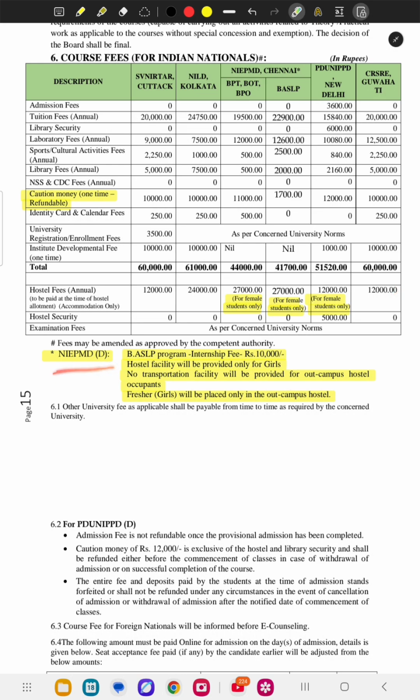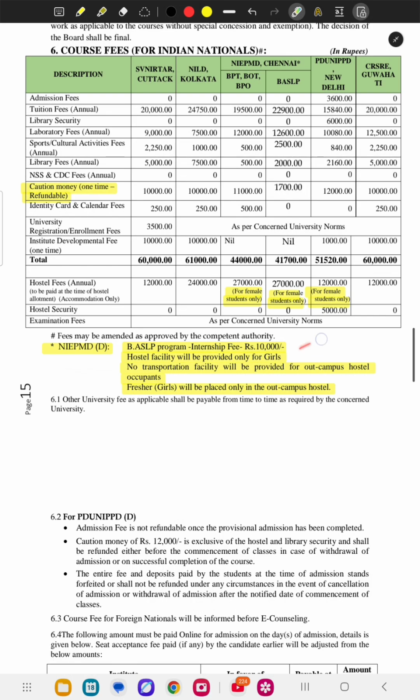And in NIEPMD, especially BSLP internship fees is 10,000, and hostel facility will be provided only for girls. There is no hostel facility for boys. No transportation facility will be provided for out campus hostel occupants, meaning the fresher girls would be placed only in the out campus hostel. The girls who are in the first year will be provided out campus hostel. So for going to college from out campus, no transportation facilities will be provided. Here it is clearly written. And hostel is provided only for the girls for the 4 years. So this is about some specific points about the NIEPMD.